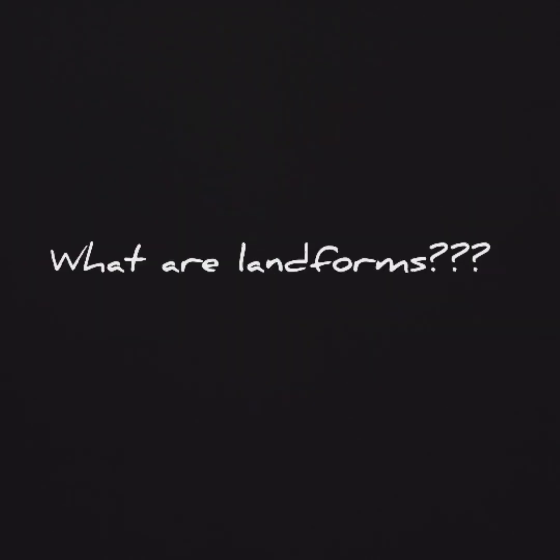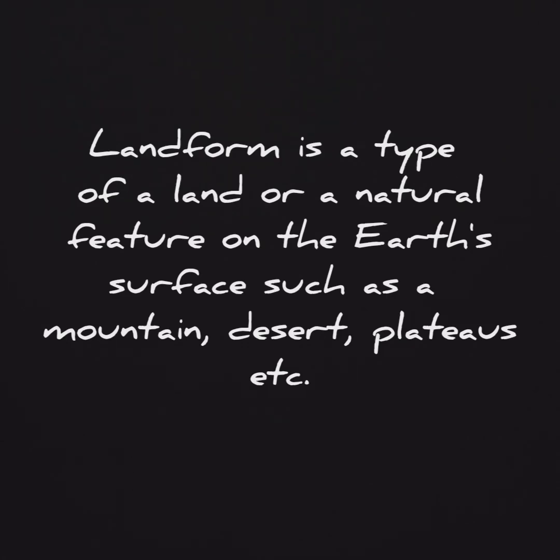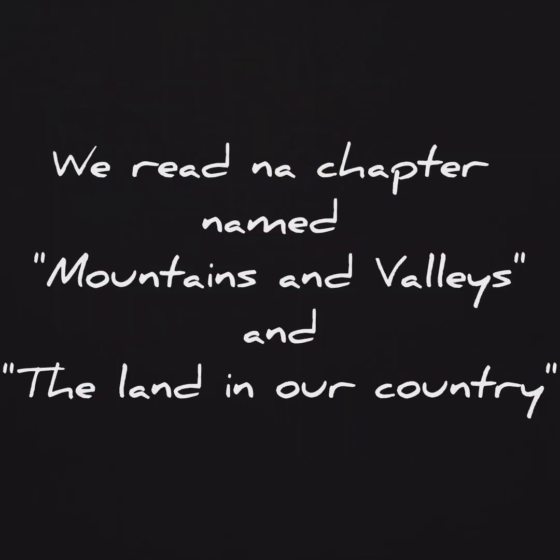What do you understand by the word landform? We already read this in our 3rd class. A landform is a type of land or a natural feature on the earth's surface, such as mountains, deserts, plateaus, etc. Remember our chapter Mountains and Valleys in 3rd class? Correct. Okay, now come to the chapter.